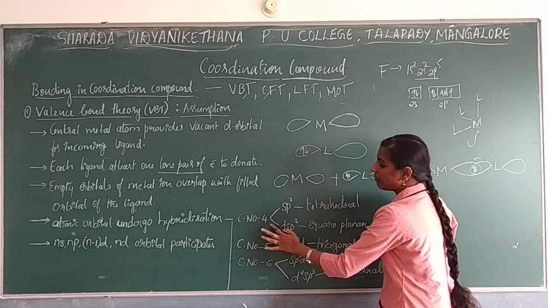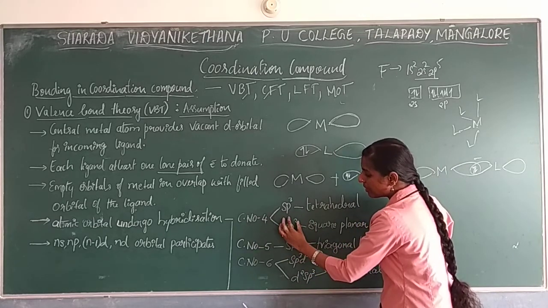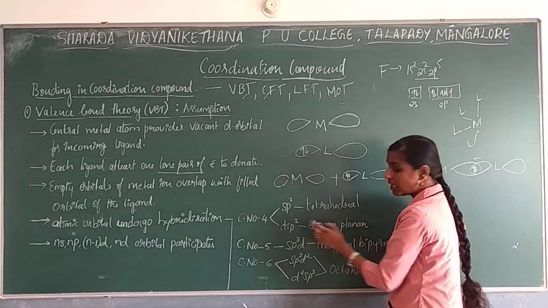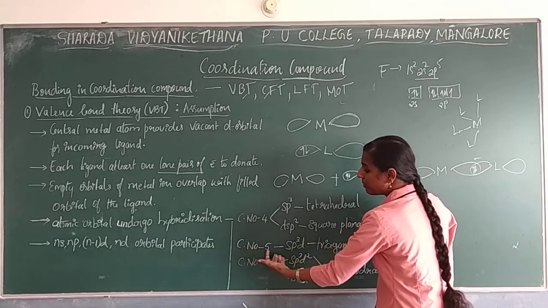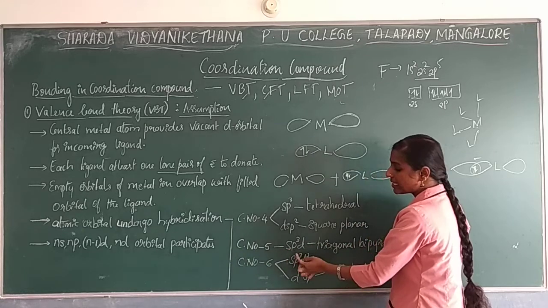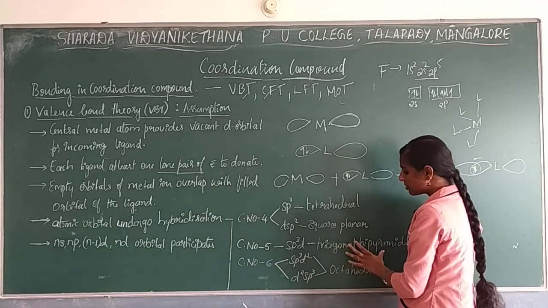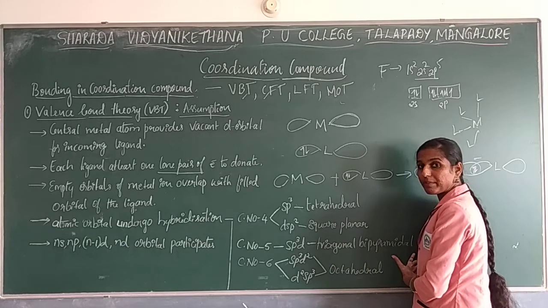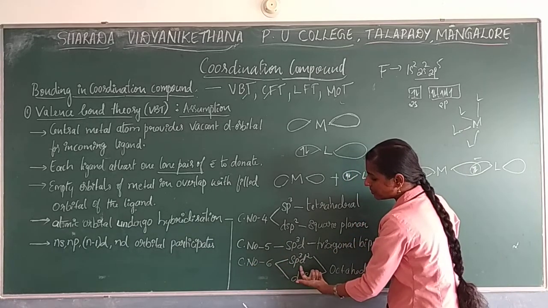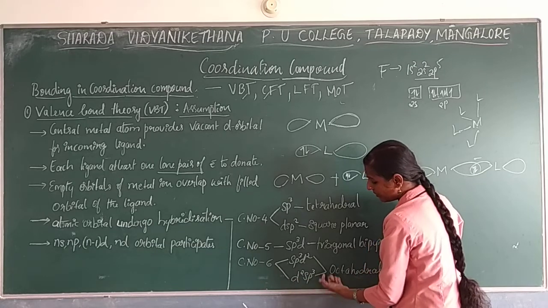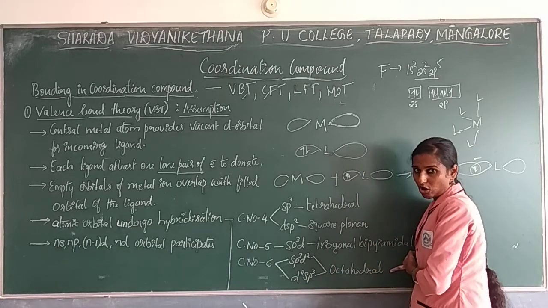If the coordination number is 4, it shows sp3 hybridization, and the geometry is tetrahedral. If the coordination number is 5, the hybridization is sp3d and the geometry is trigonal bipyramidal. If the coordination number is 6, the hybridization is sp3d2 as well as d2sp3, which shows octahedral geometry.